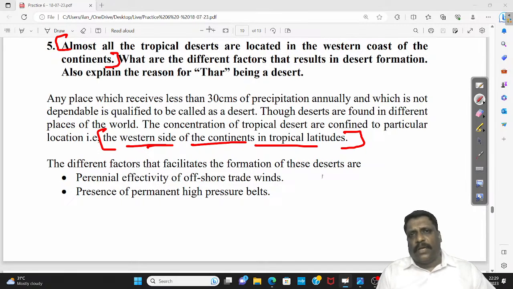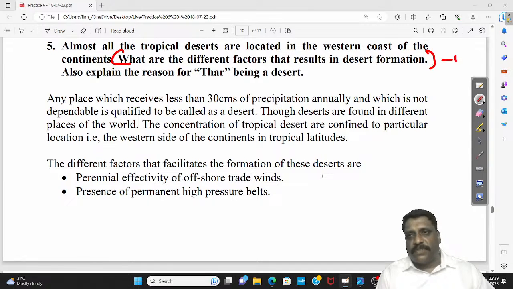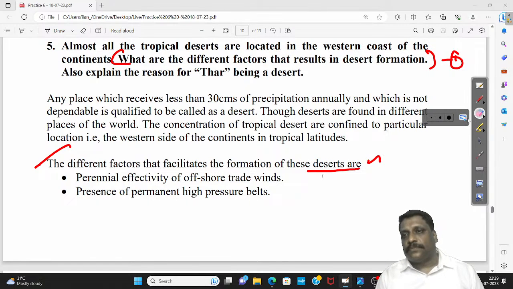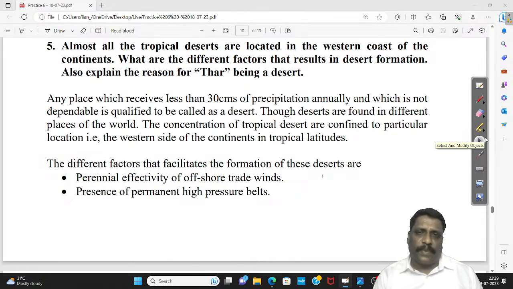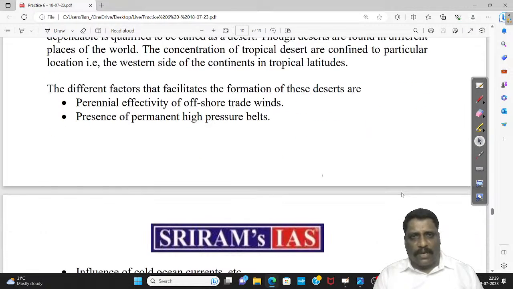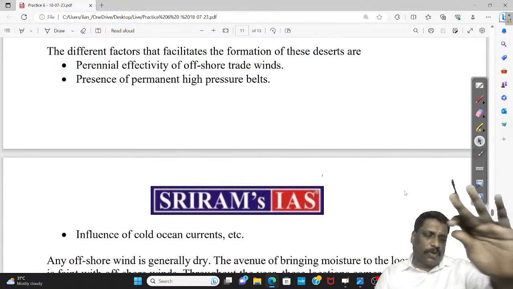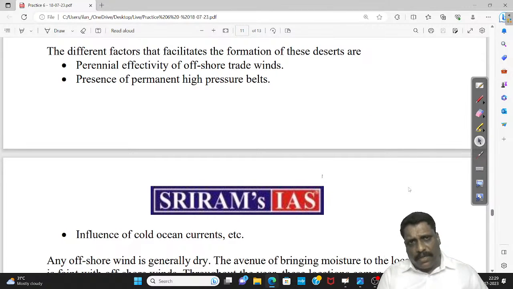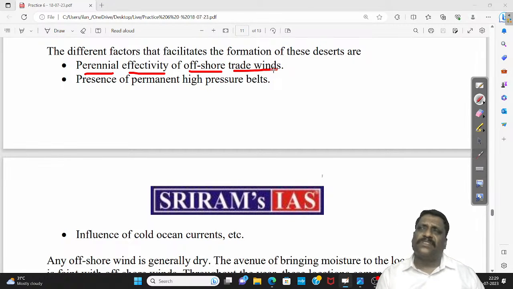Now I'm trying to answer the first part of the question. What is the first part of the question? What are the different factors that result in the desert formation? That's the first part of the question. So directly I'm just shooting the bullseye. The different factors that facilitate the formation of these deserts, three very important factors are there. Number one, more than cold current, because we are talking about currents, I talked about the cold current, but more than cold current, it is all about the perennial effectivity of offshore trade winds. What is this offshore trade wind?